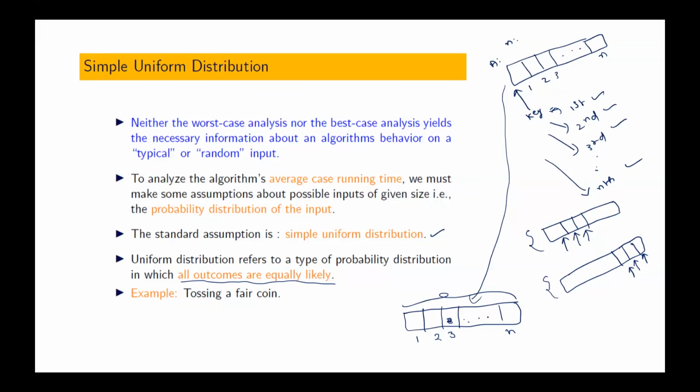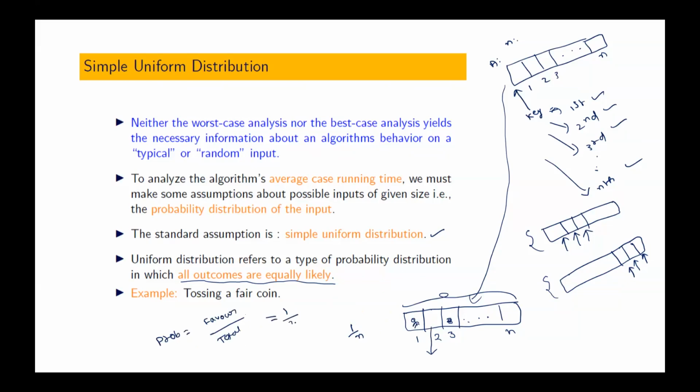Now you tell me, what is the probability that it is present in first position? 1 by n, sir, because all are equally likely. What is the definition of probability? Favorable number of outcomes by total number of outcomes. I am looking for first position, so that is my favorite position. How many positions are in our favor? One position. Total how many do I have? N.